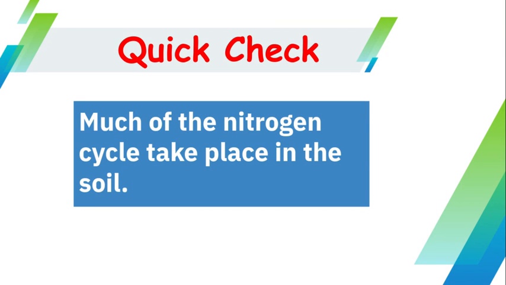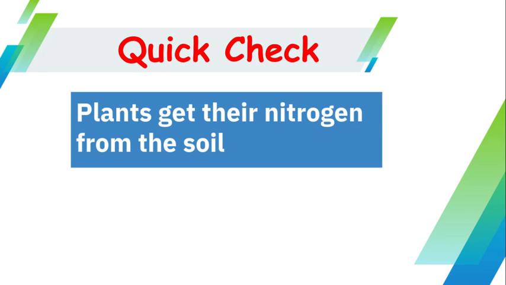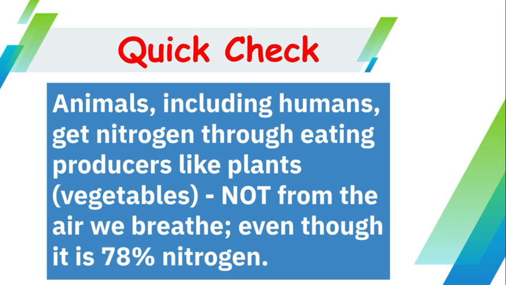Much of the nitrogen cycle takes place in the soil. Plants get their nitrogen from the soil. They don't get it from the air either. Animals, including humans, get nitrogen through eating producers like plants, vegetables, not from the air we breathe.